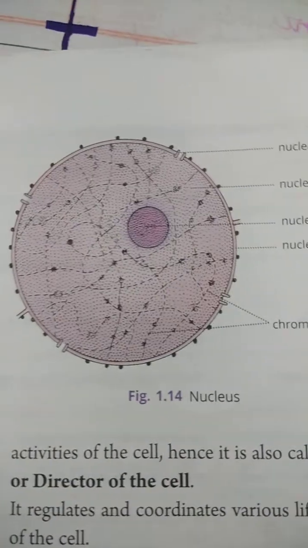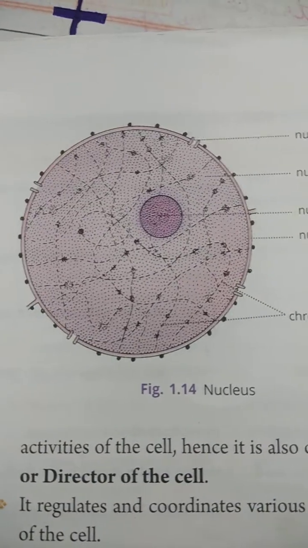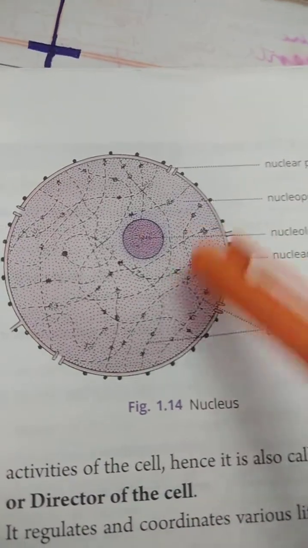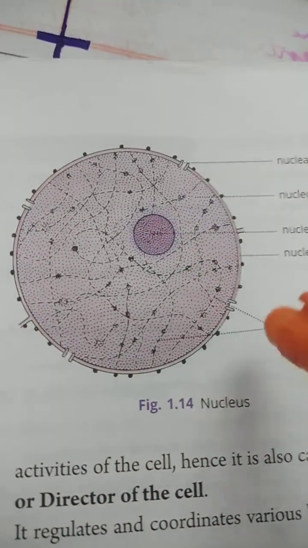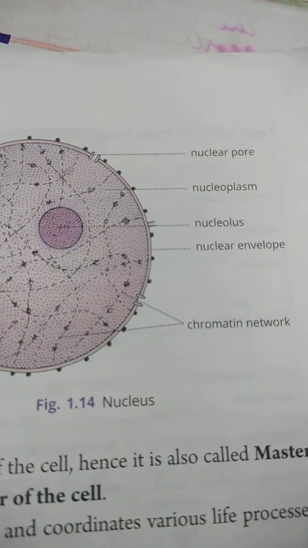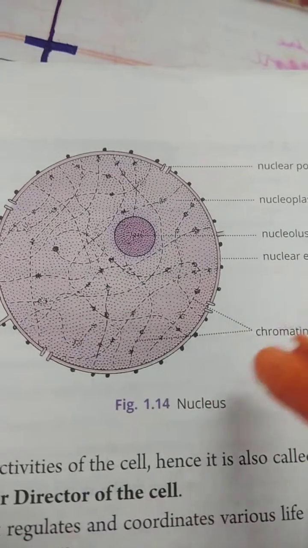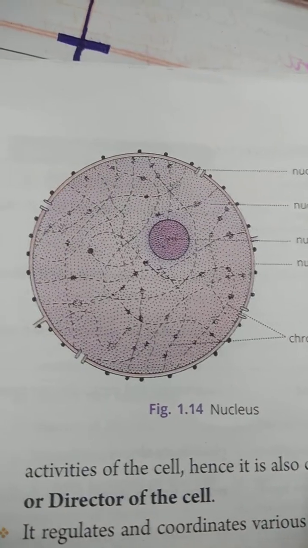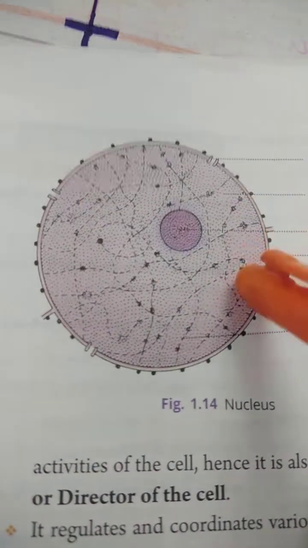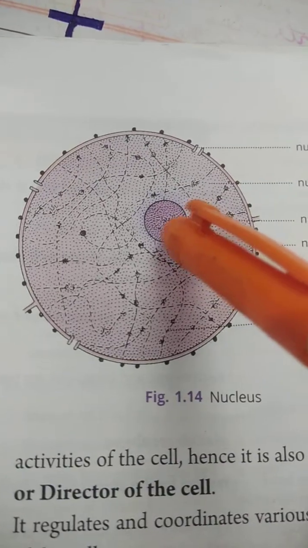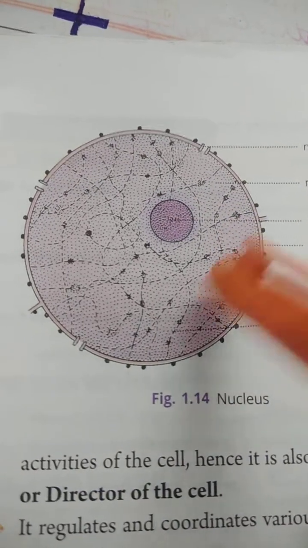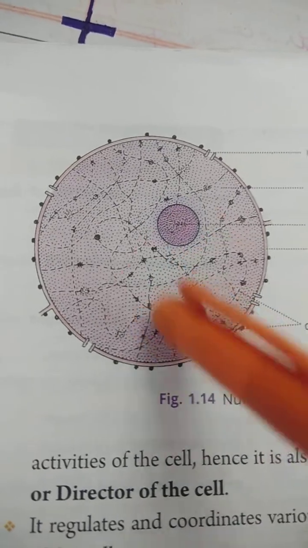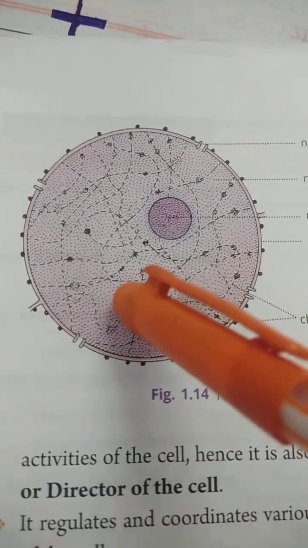Inside that, a transparent semi-fluid is there, that is called nucleoplasm. The nucleoplasm contains the chromatin network and the nucleolus. The chromatin network, at the time of cell division, condenses to form chromosome. So this fiber-like structure condenses to form chromosome.